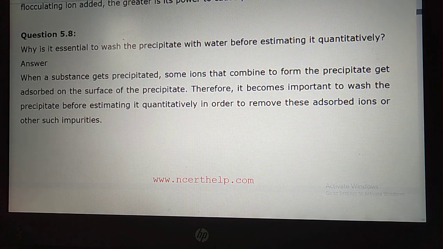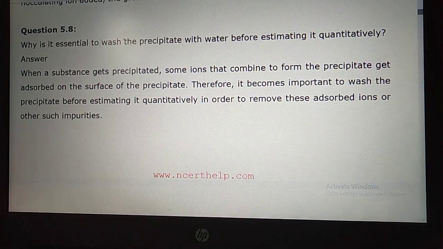That is more number of, if you are measuring this, so what will happen is, student, it is possible that the quantity will be high, but that is not the required precipitate. That is what we are saying. If unwanted ions or unwanted substances are getting adsorbed on the surface of the precipitate, that has to be removed. Okay, so that you will get the exact quantitative answer.